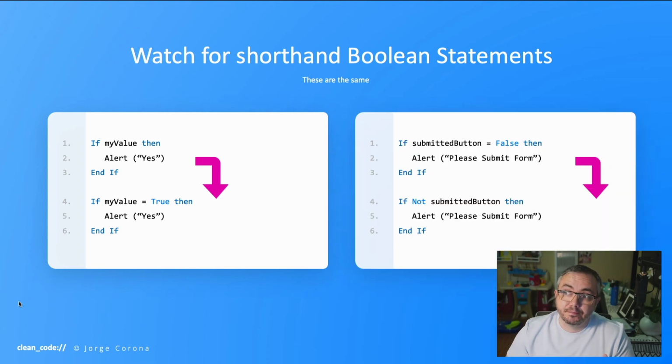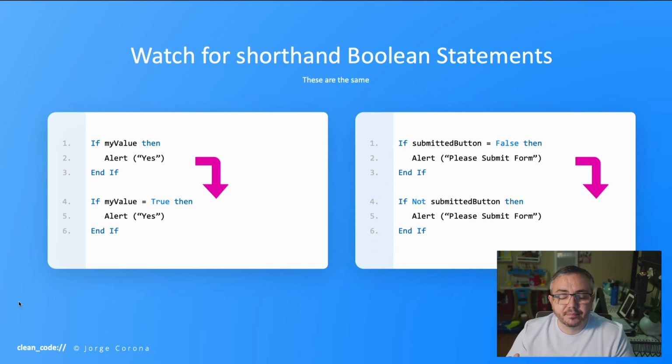But the opposite, to me, this is not okay, right? Let's read the top. If submitted button is equal to false, then alert please submit form. Okay. The bottom says if not submitted button, then alert please submit form. If you first look at this, not submitted button, you might be filled with anger and be like, what is going on here?